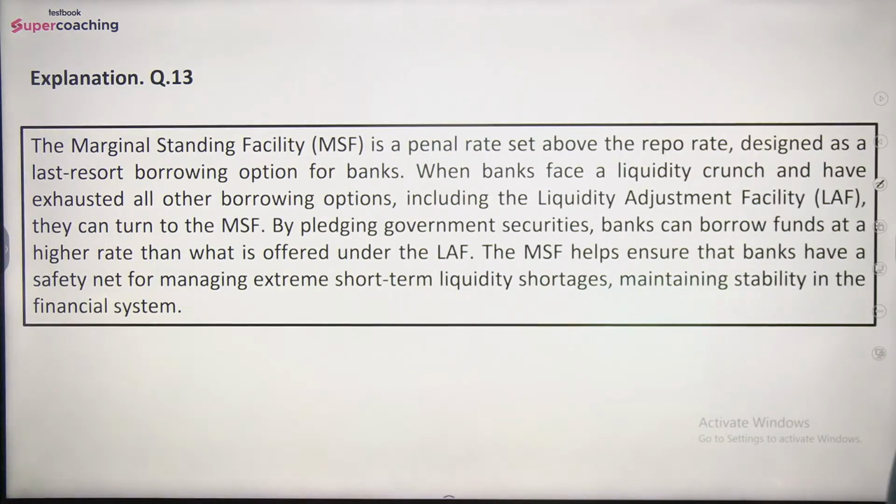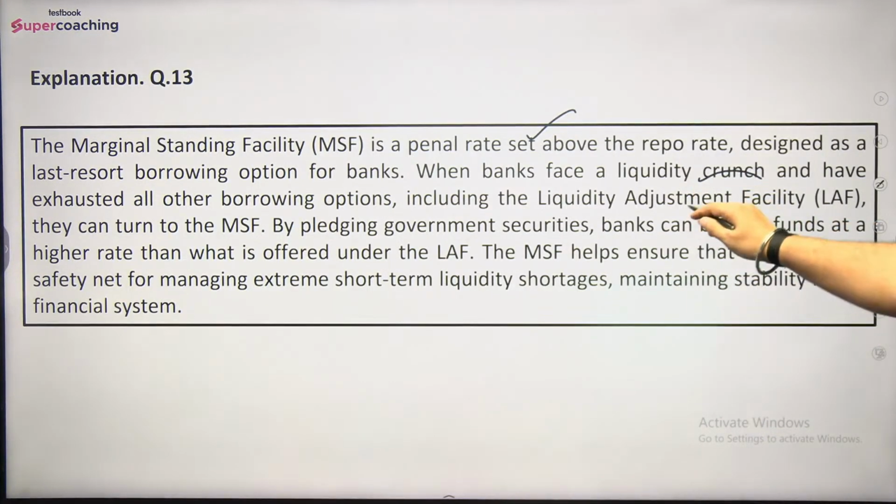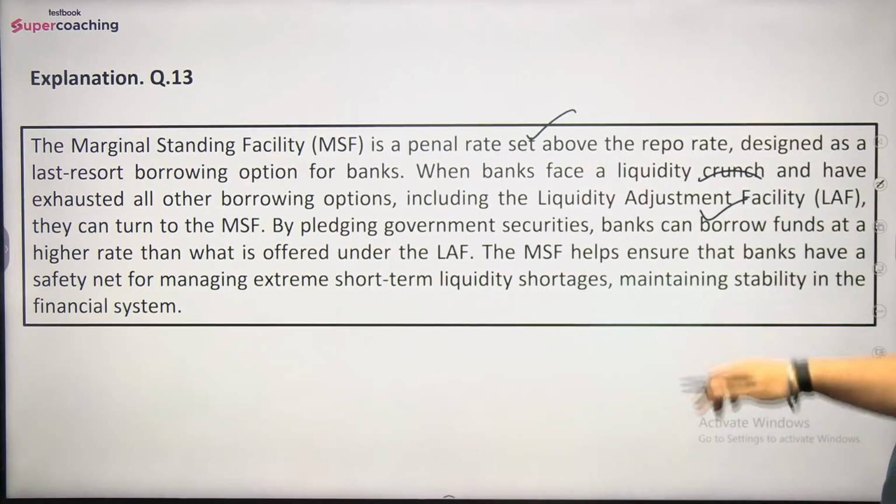The marginal standing facility is a penal rate set above the repo rate, designed as a last resort borrowing option for banks. When banks face a liquidity crunch and have exhausted all other borrowing options, including the liquidity adjustment facility, they can turn to the MSF. By pledging government securities, banks can borrow funds at a higher rate than what is offered under the LAF. The MSF helps ensure that banks have a safety net for managing extreme short-term liquidity shortages, maintaining stability in the financial system.